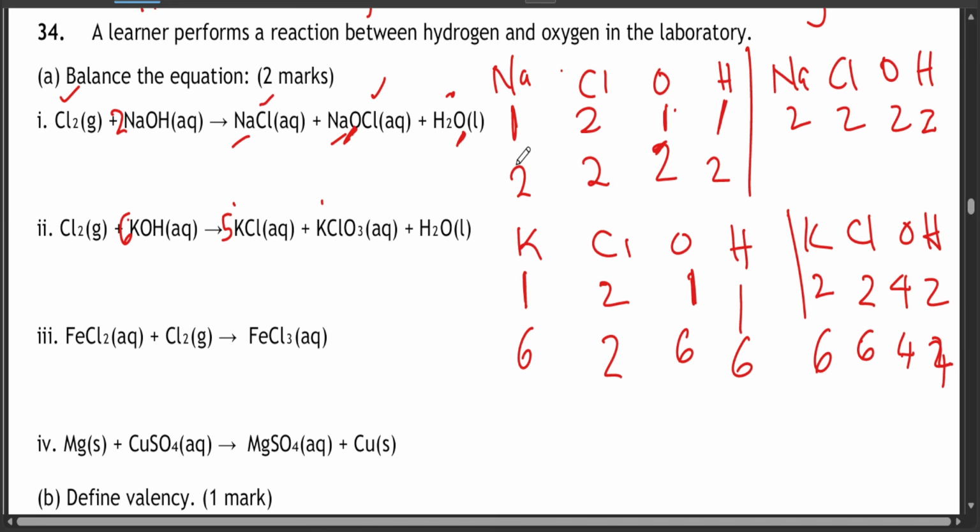Now let me put 3 chlorines here. There's going to be 6 chlorines, because there were 6 chlorines. That is why I put 3 here, to give you 6 chlorines as well. But what happens to the oxygen now? What if we put 3? So it's going to be 3 oxygen here, 3, which gives you 6. So it's balanced already.